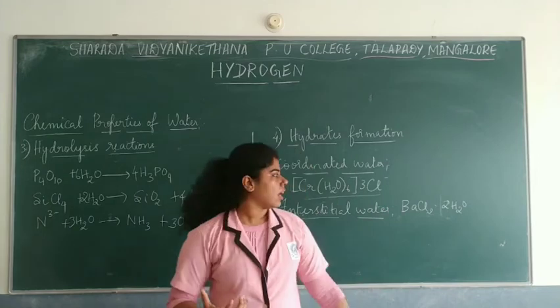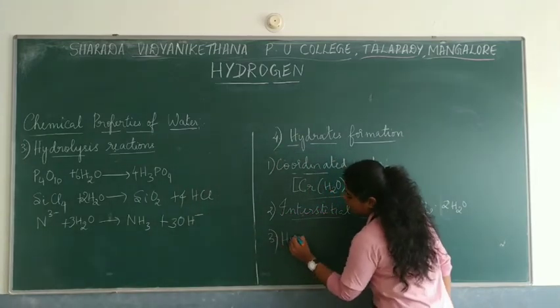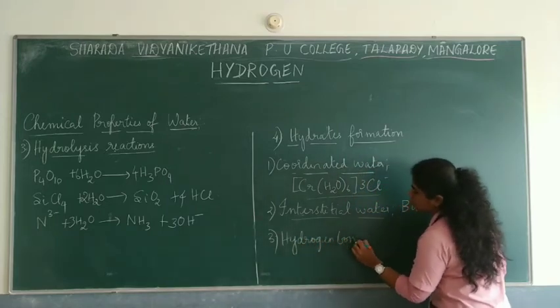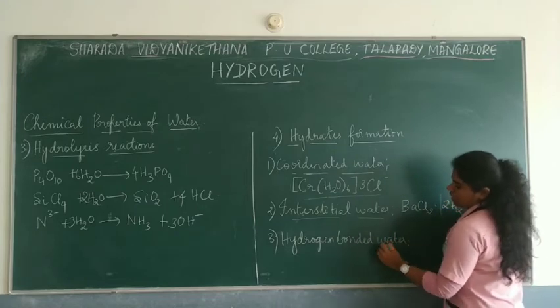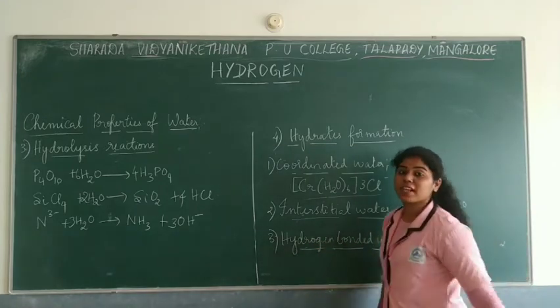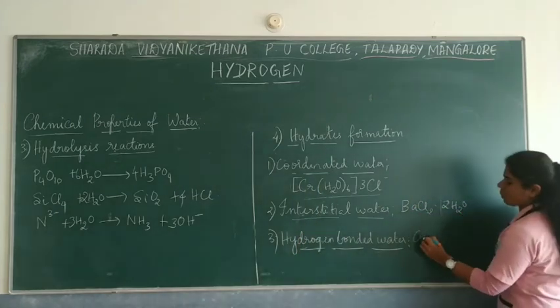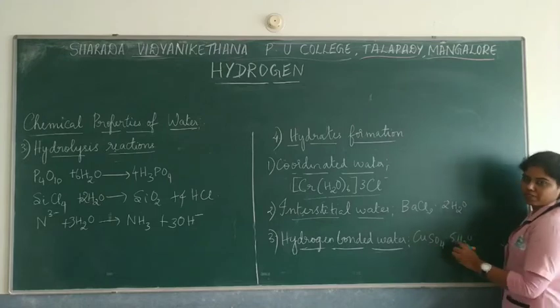And the last one is the hydrogen bonded water. Now, as you all know, copper sulfate has 5 molecules of water in it. So you write it as copper sulfate dot 5H2O, that is CuSO4.5H2O.